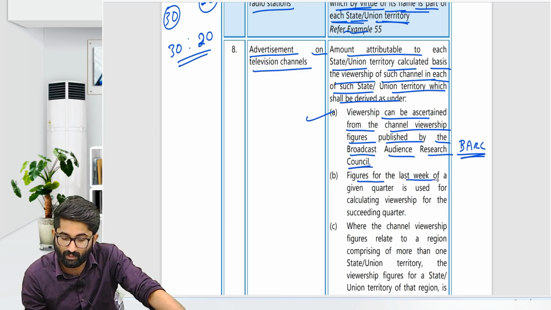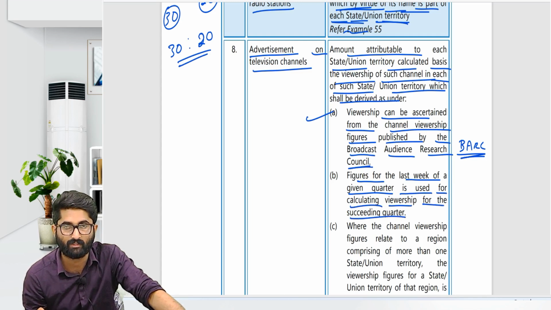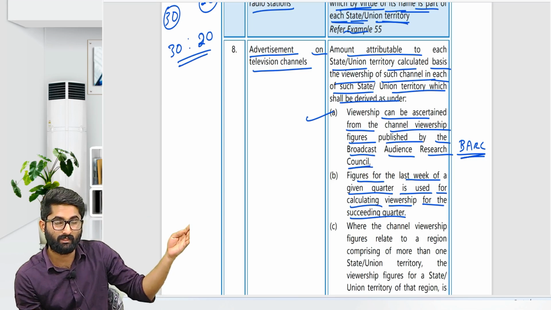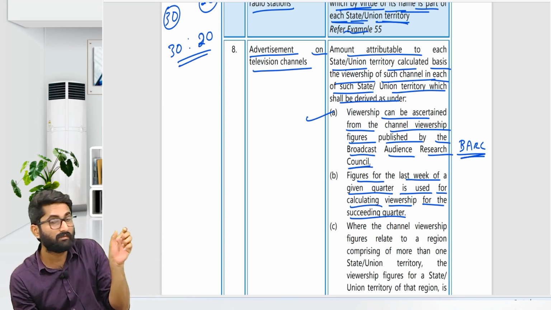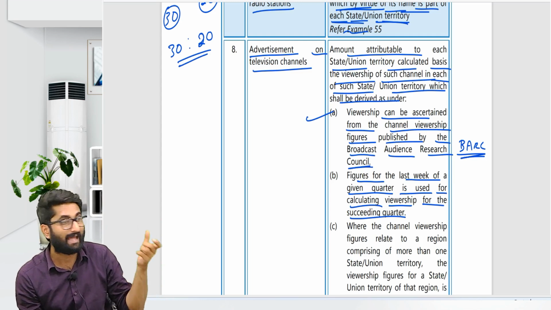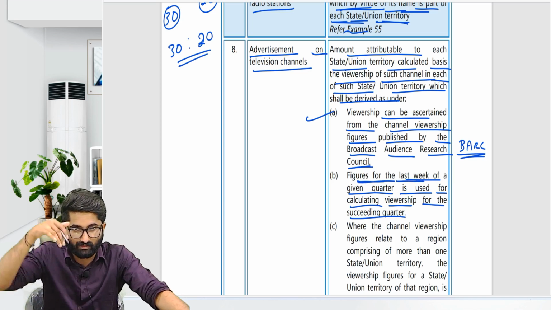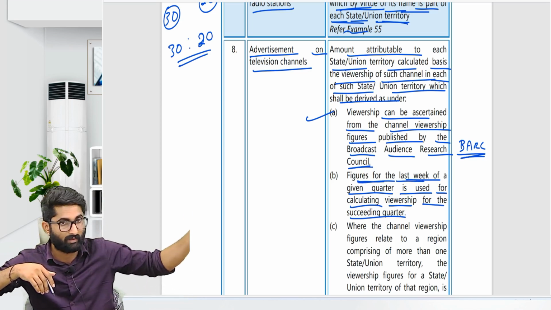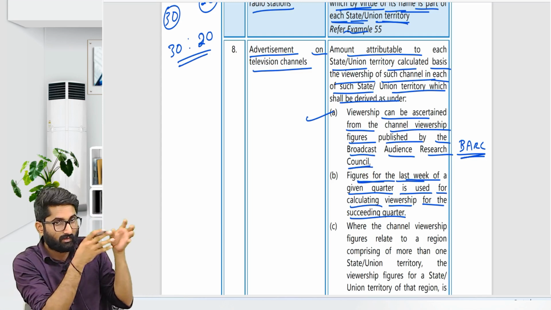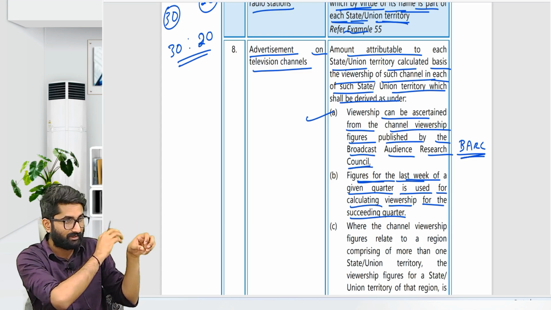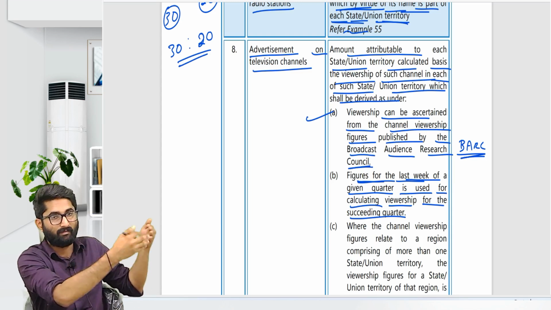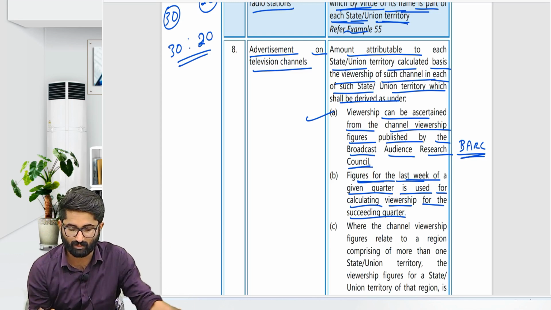The figure for the last week of the given quarter is used for calculating the viewership of the succeeding quarter. So that means in the last quarter, what was the viewership in each state, that ratio we can take for the figures. So for this quarter, the last week of the last quarter, what was the viewership for this channel state-wise, what is available, that proportion we can use for this quarter.